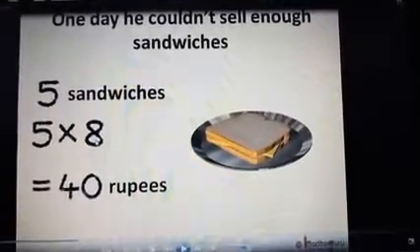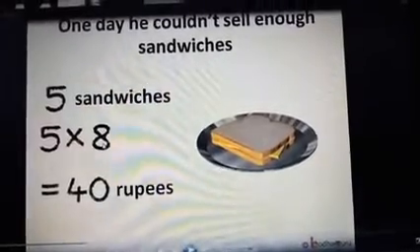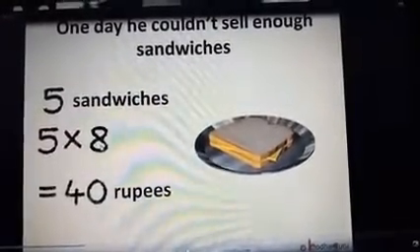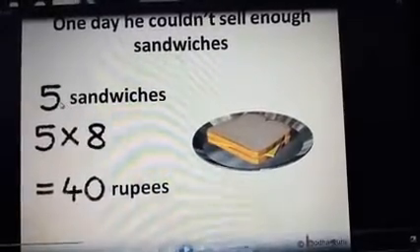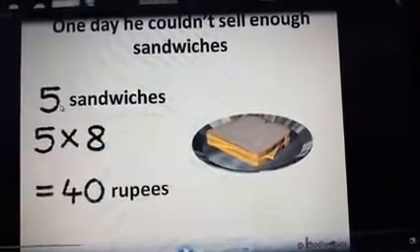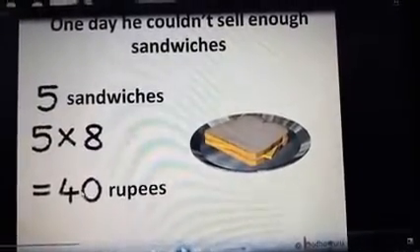Every day he sells each sandwich for 10 rupees, but this day he sold one sandwich for 8 rupees only. How many sandwiches did he sell that day? 5 alone. So 5 eights are 40 rupees.